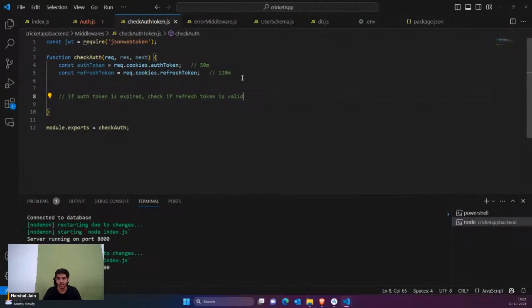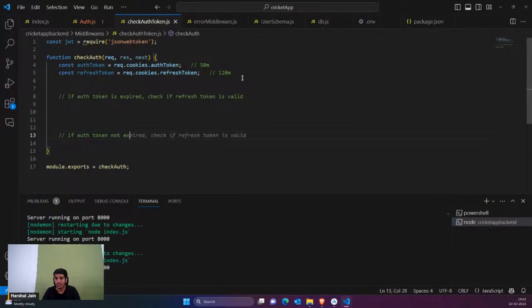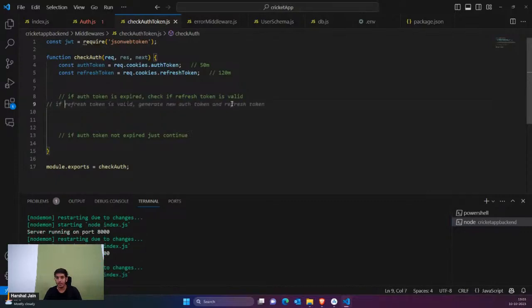That means you're authenticated. We are not checking the refresh token at that point. If the auth token is expired, then you are checking for the refresh token. So if the refresh token is valid, generate a new auth token and refresh token.